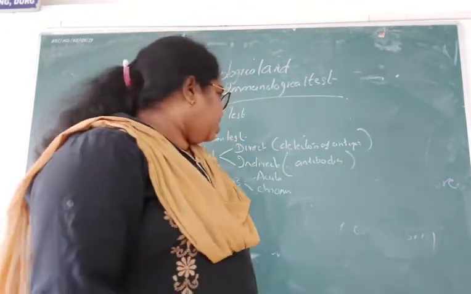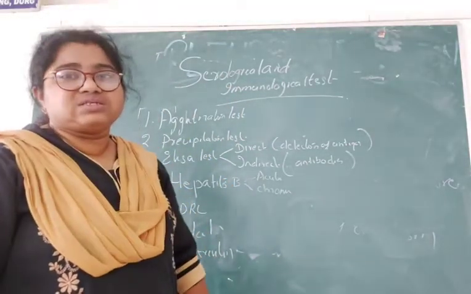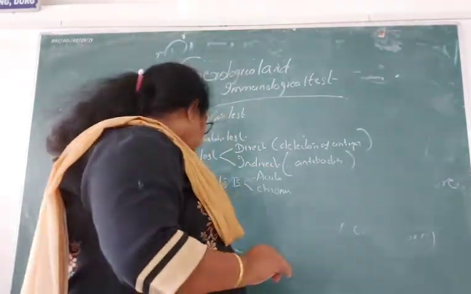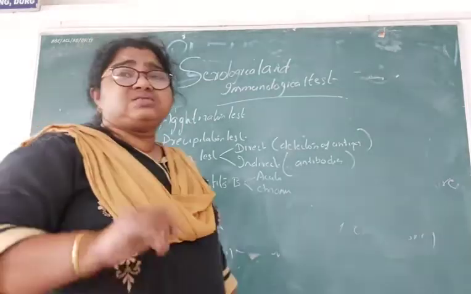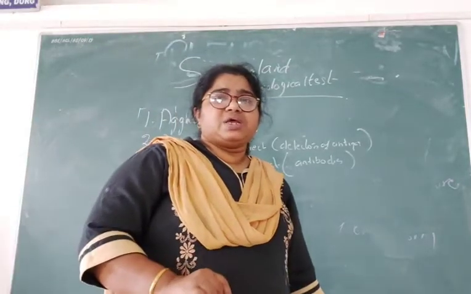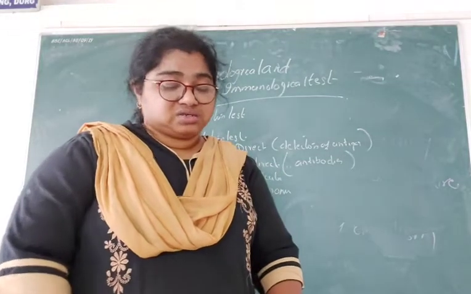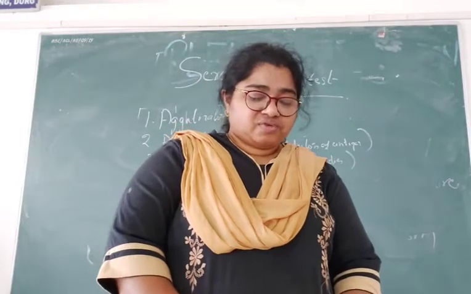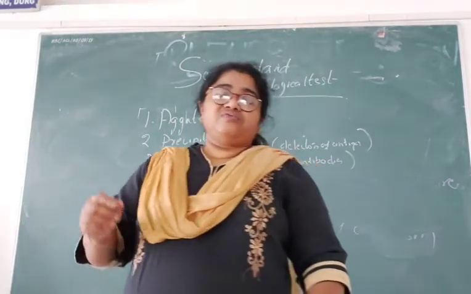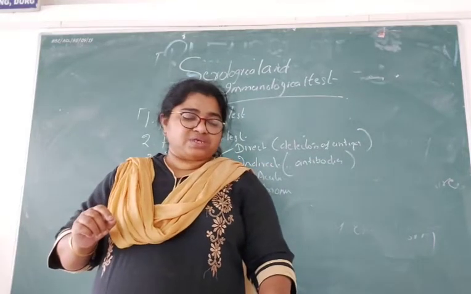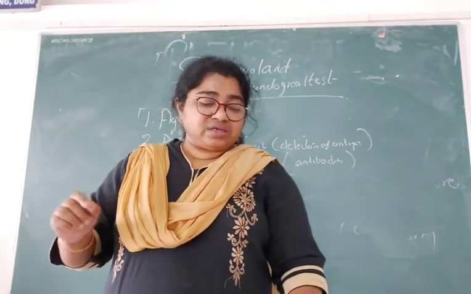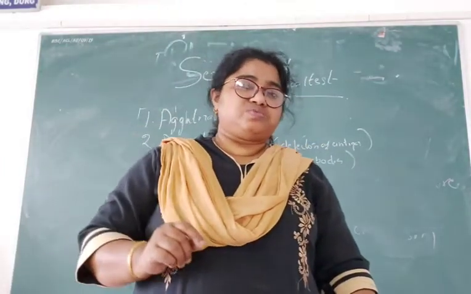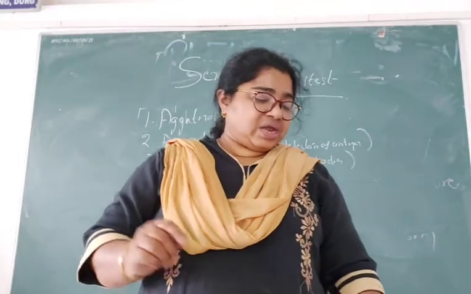The next is the VDRL test, usually for venereal diseases. VDRL stands for Venereal Disease Research Laboratory. This is mainly done in the case of syphilis. The principle is that a phospholipid called cardiolipin, derived from beef heart muscle together with cholesterol and lecithin, is used as the antigen. When antibodies are produced in a patient with syphilis, they react with this antigen.